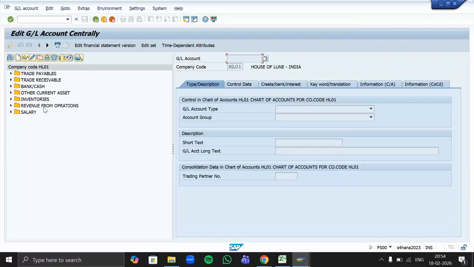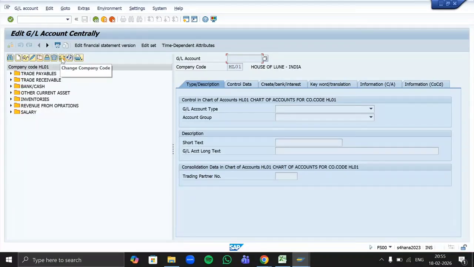Now, these are a few icons which you should be familiar with. The very first one is to find. Second icon is to create a new general ledger. Third icon is to display any GL. Fourth icon is to edit any GL. Fifth icon is to copy any GL. Sixth icon is to block any GL. Seventh icon is to delete any GL.